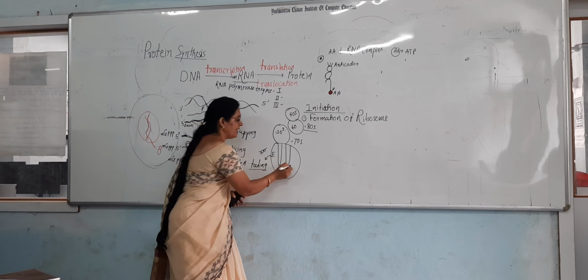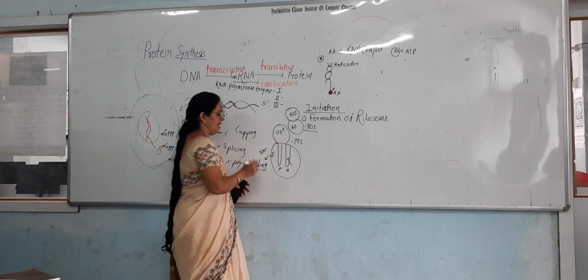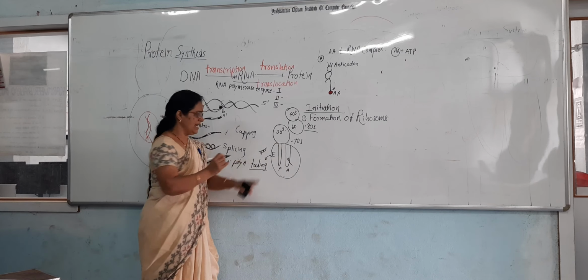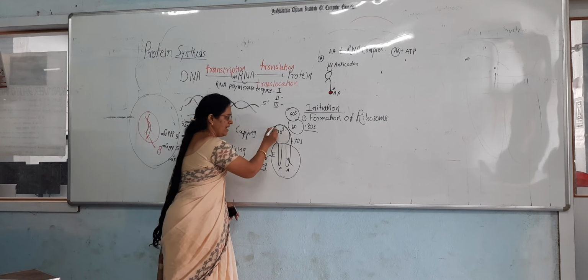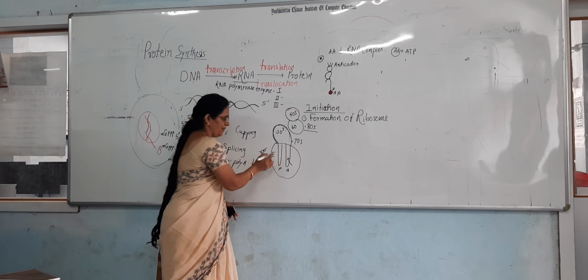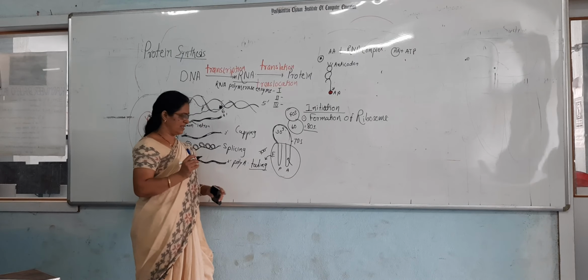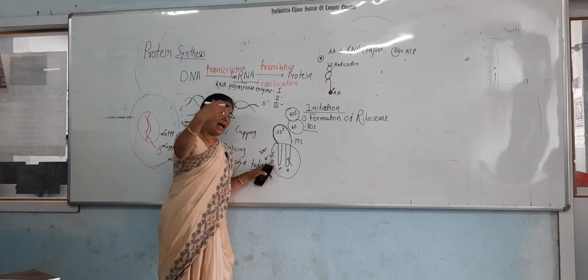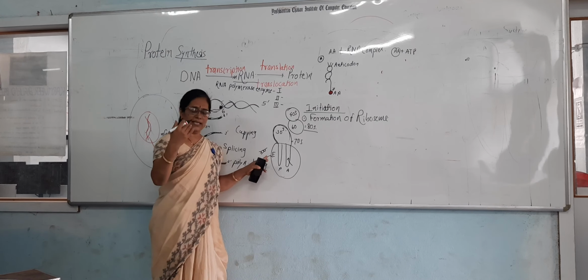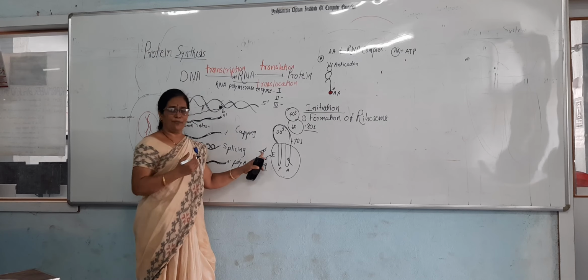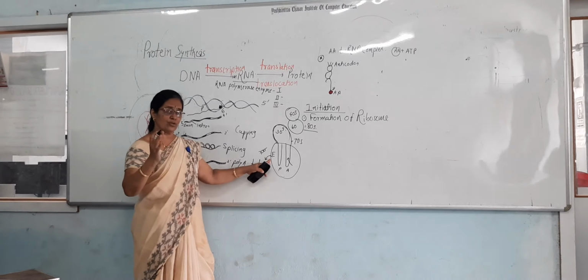The tRNA is firstly accepted here. That's why it is called the A site. At the P site, peptide bond formation takes place. That's why it is called the P site. And the E site means the tRNA exits from that E site. That's why it is called the E site.